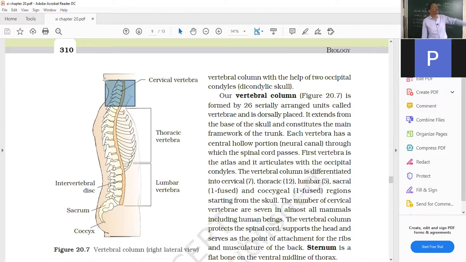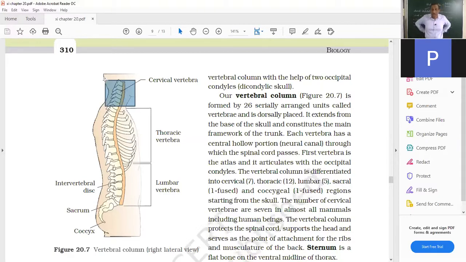So the giraffe, which you are seeing, such a tall one, has each cervical vertebra very big. The first 2 have special names, the atlas and axis, and the others are known by common names. Each vertebra has a different name, but we are not going into that depth.